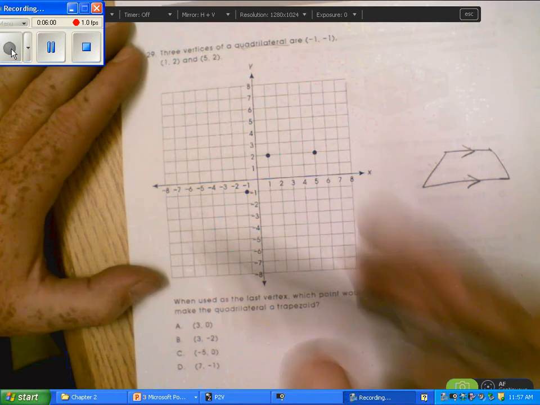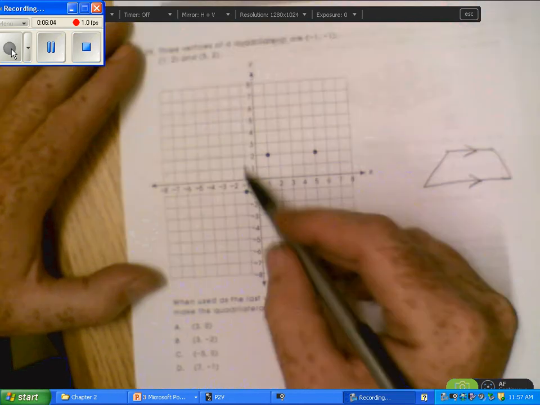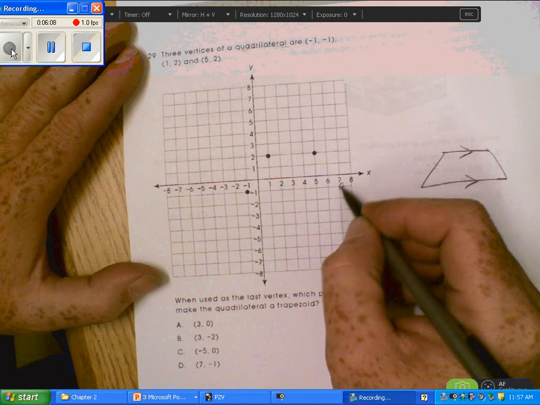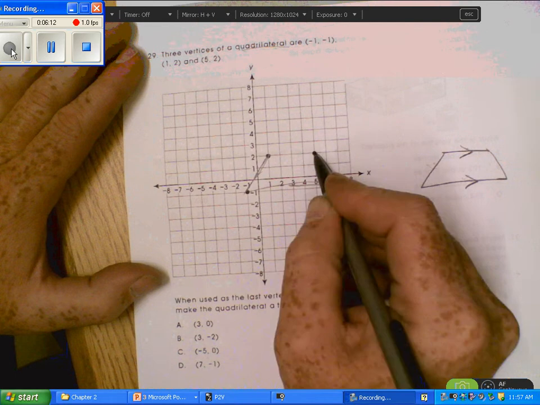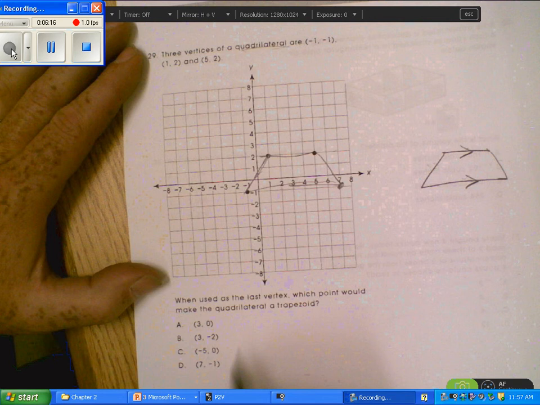We want it to be a trapezoid. Well, if we go over from this one 2 and down to here, that would make it a trapezoid if we had that point. So that would be 7 over, 7 down 1: (7, -1).